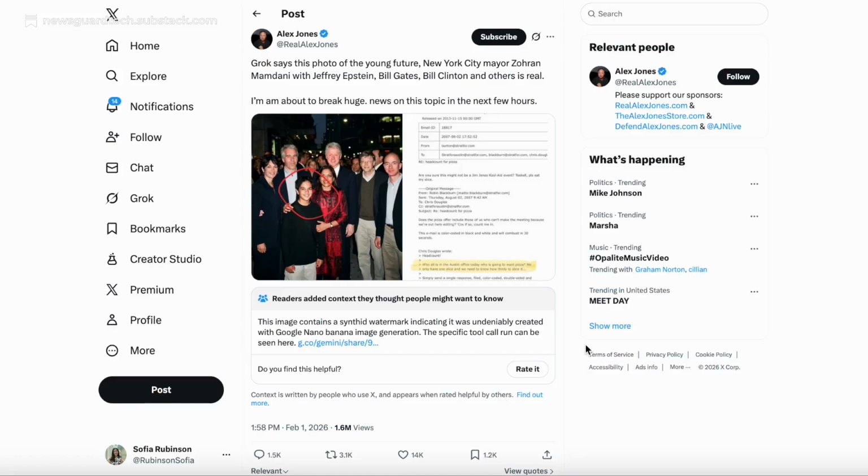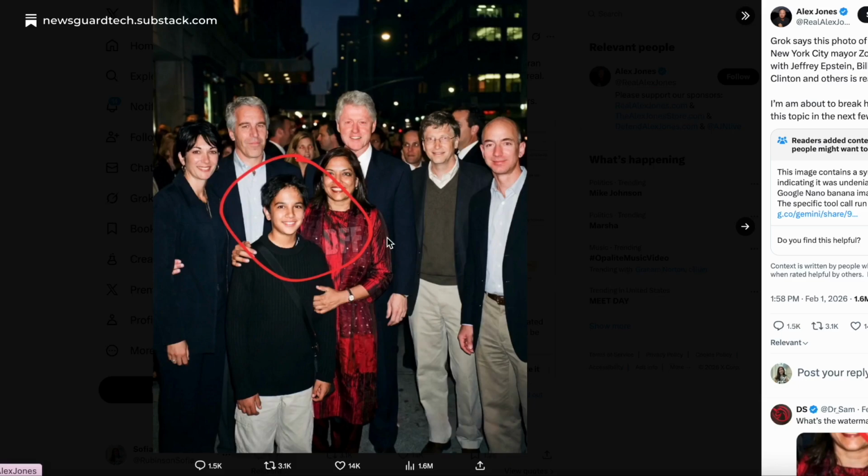You can also protect yourself by tracing claims back to the original source. Many viral posts rely on screenshots or anonymous accounts instead of linking directly to the DOJ releases. If a post doesn't tell you where information came from, or only points back to another social media account, that's a major red flag. In the case of the Zohran Mamdani photo, we can see that it has a small DFF watermark on it.